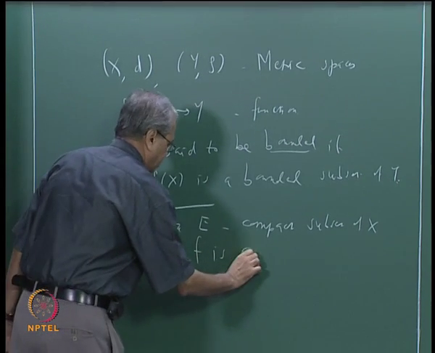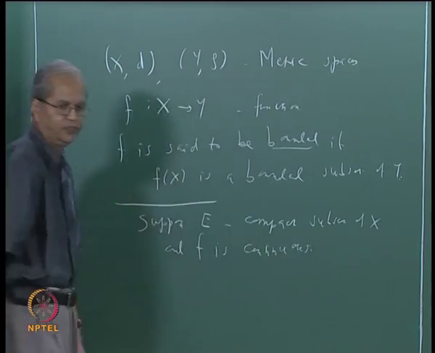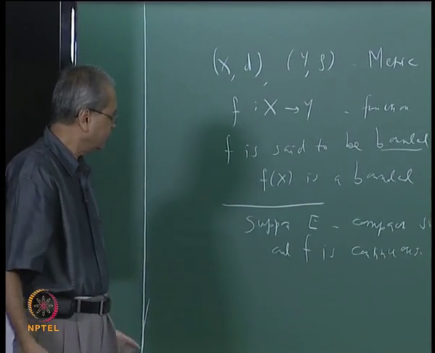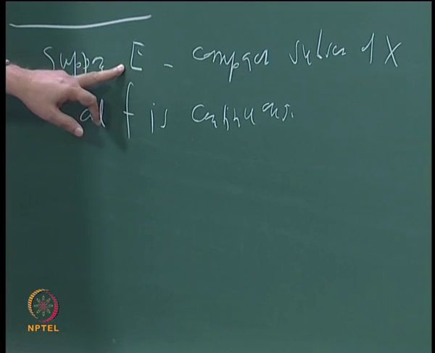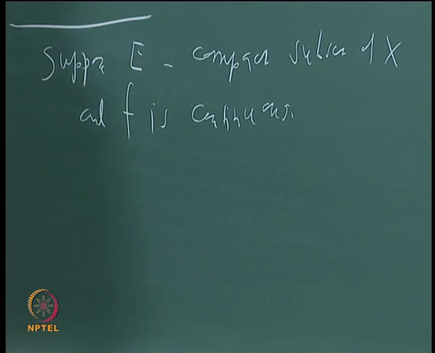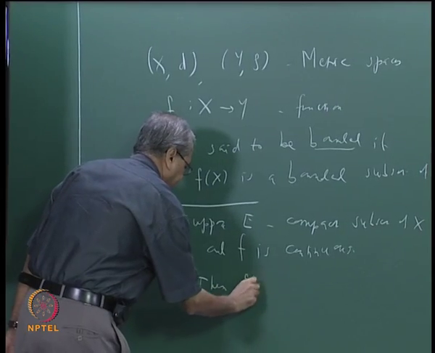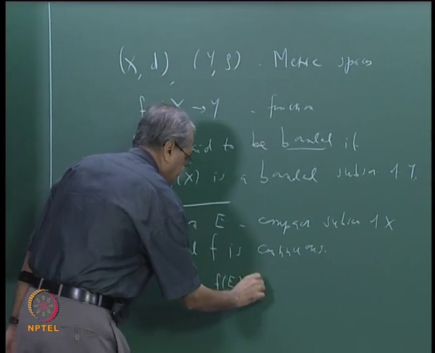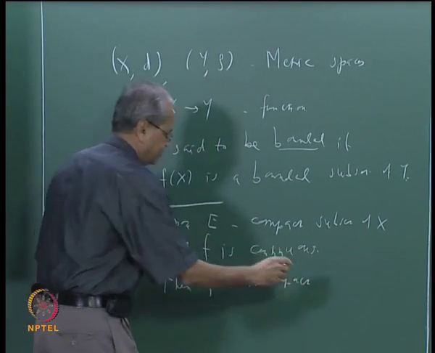Then we have already shown that if E is compact and f is continuous, then f(E) is also compact. Compact means a compact subset of Y.